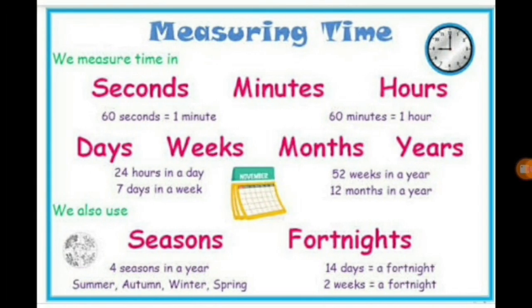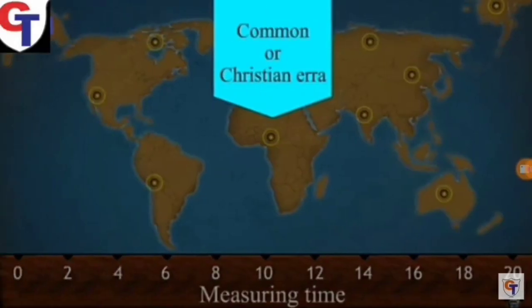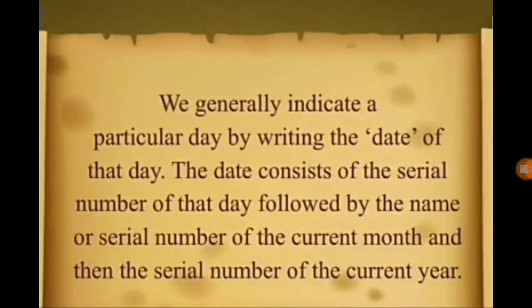We know the following units of measuring time: second, minute, hour, day, week, fortnight, month, year, century and millennium. A second is the smallest of these units. There are various methods of measuring time in different parts of the world. Of these, the Common or Christian era is the most widely used. We generally indicate a particular day by writing the date of that day.